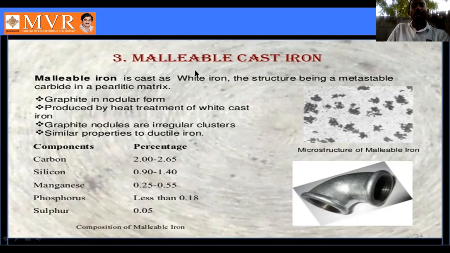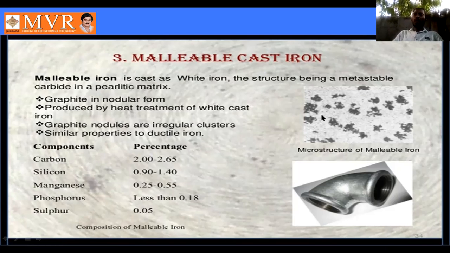cast iron. So how can this malleable cast iron be produced? By heating the white cast iron, after that we can produce malleable cast iron. So graphite nodules are irregular clusters. Now the simple properties of ductile iron. The components we use for malleable cast iron are carbon, silicon, manganese, phosphorus, and sulfur.